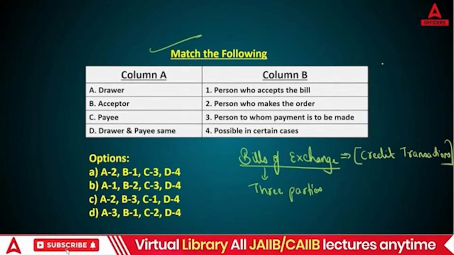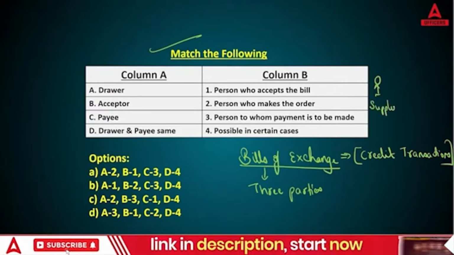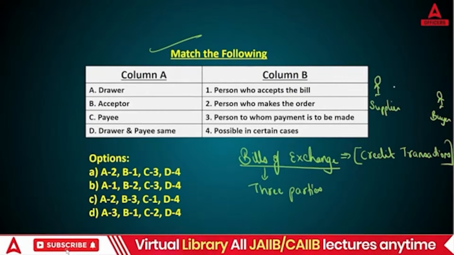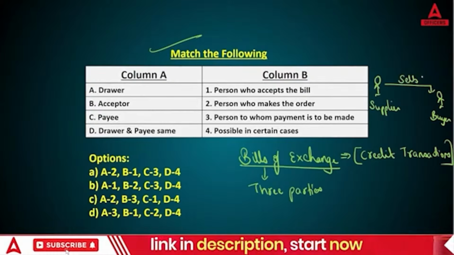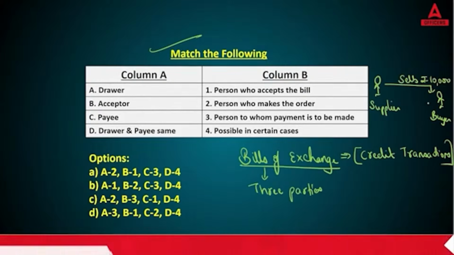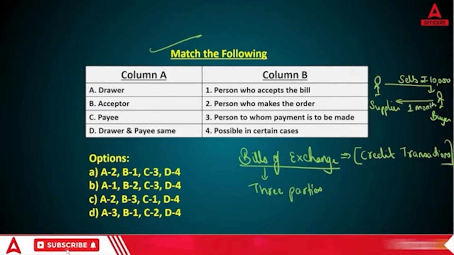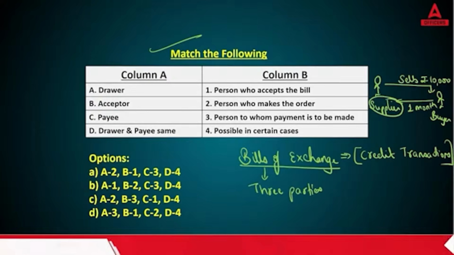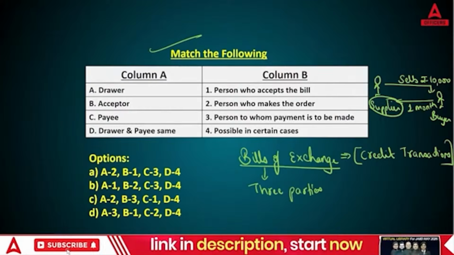Now the problem is, here we have a supplier. Okay, let's say here is the supplier. On the other hand, here is the buyer. Now supplier, let's say, sells the goods for 10,000. But the buyer said, I will make the payment after 1 month. In this case, the supplier is in doubt: after 1 month, the buyer is saying he will make the payment, but what if he denies after 1 month? What if he becomes bankrupt after 1 month? What if he says there was no transaction before 1 month?